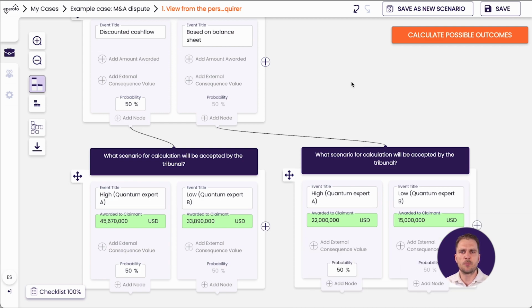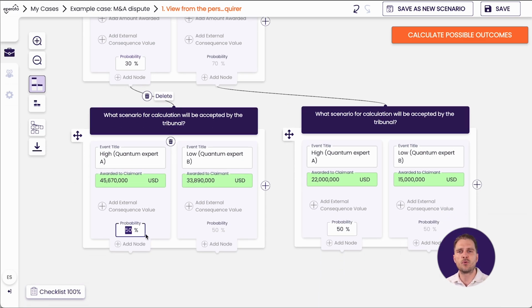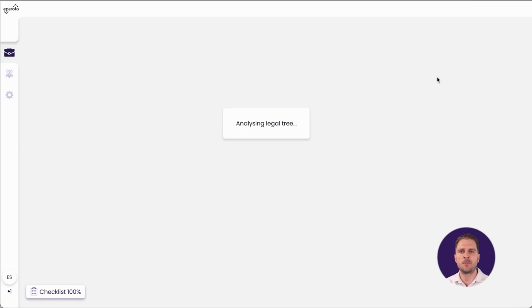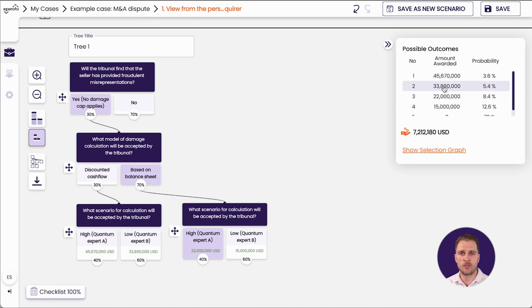Although all of these versions are potential outcomes, our experience tells us that establishing a credible model around discounted cash flow projections is difficult. Our best guess is that the tribunal in general would tend to lean towards more modest damage numbers when given the options. So based on this, we weigh the potential outcomes 30-70 towards the balance sheet model and 40-60 on the size of damages. Already we've established a path to full success, and it's clear that this might be difficult, but there are also other outcomes here where a large amount would be awarded to the buyer.